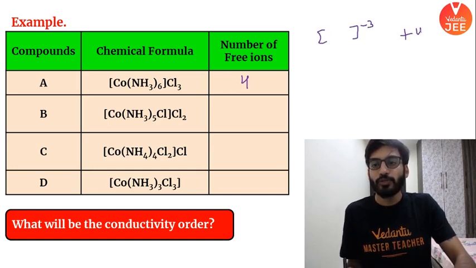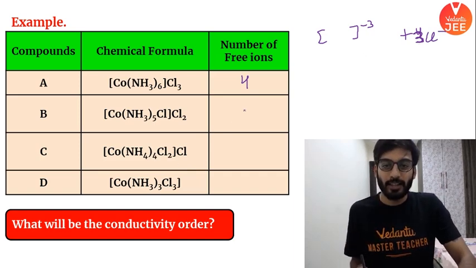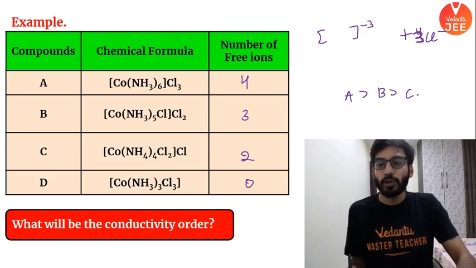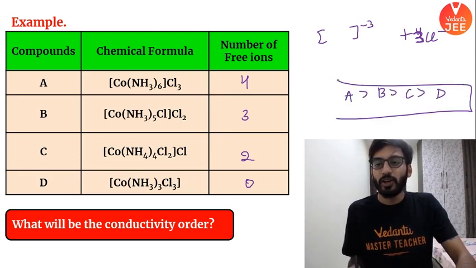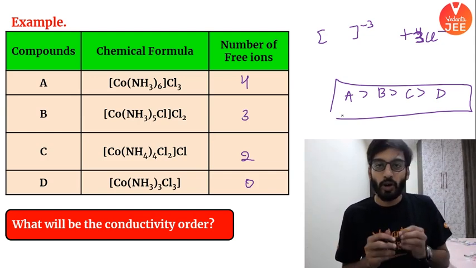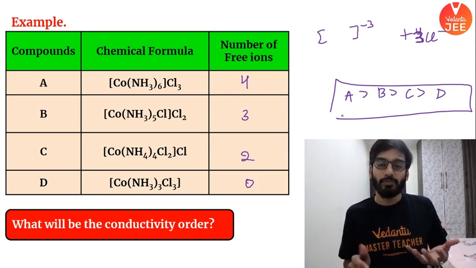-3 plus 4, plus 3 Cl minus, right? So total how many ions are formed? 4 ions are formed. In this case, how many ions would be formed? 3. In this case 2, in this case 0. So the conductivity order would be A is more conductive than B, B is more conductive than C, then D. This is your conductivity order. So if by chance they ask you to tell the conductivity order, all you have to do is think about how they will split, and how many ions will be formed.